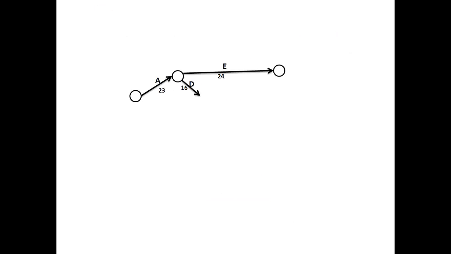Then similarly, the B activity is less than the F activity. So B activity is less than F activity means F will commence only when B is completed. And similarly, we'll draw one more, that is C, which is less than activity G. Means A, B, and C are the initial activities. They will start at the 0th time, and these three are concurrent activities. And G will follow when C is completed.